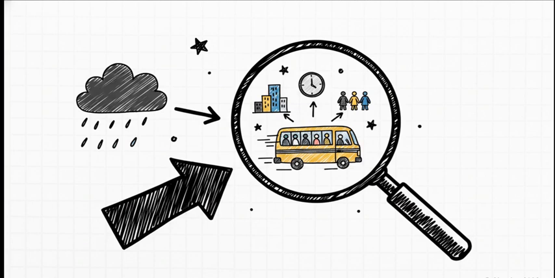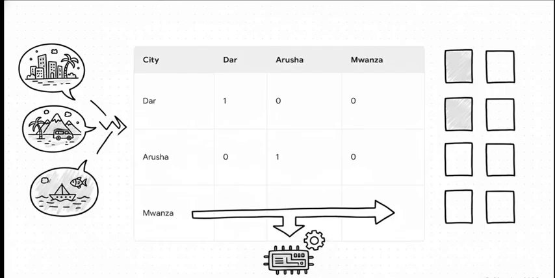Like, think about it. When rainfall goes up, nobody wants to walk outside in the pouring rain, right? So everyone rushes to the Daladalas. Or if fuel prices randomly spike, maybe fewer people drive their own cars, which directly shoots our peak bus demand straight up.